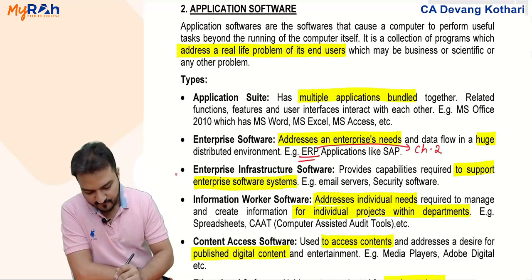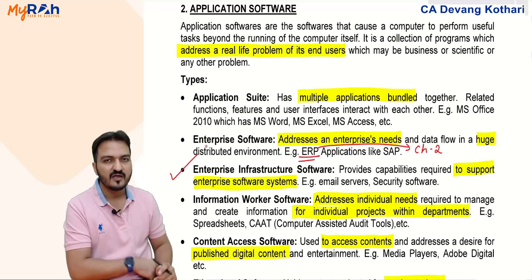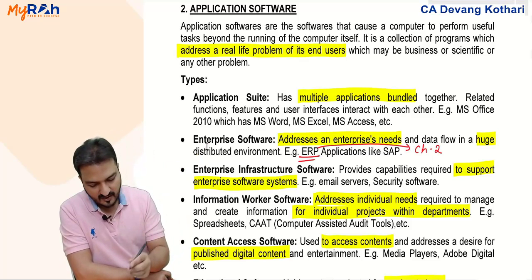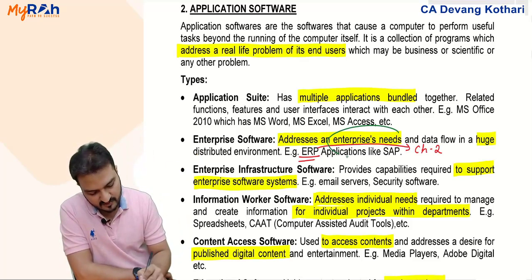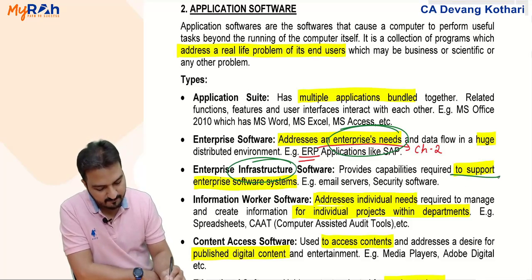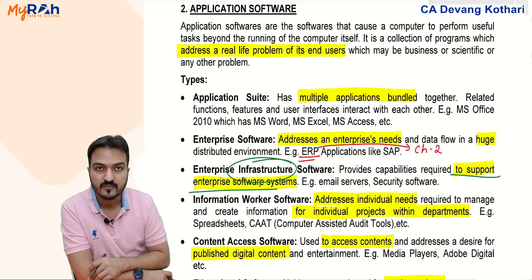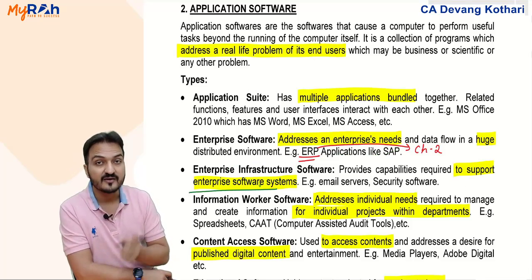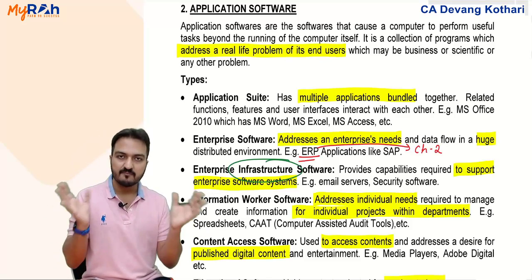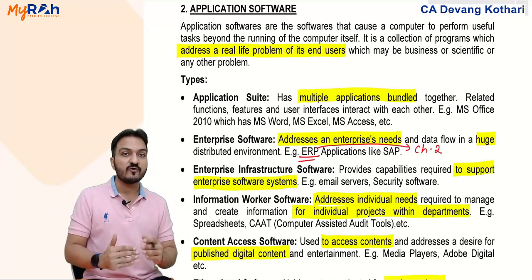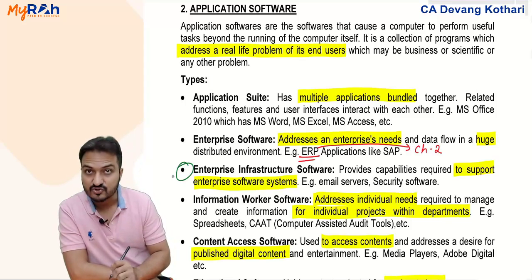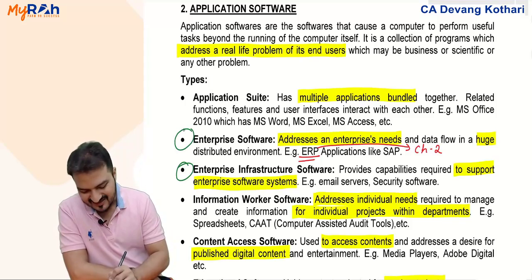Further, enterprise infrastructure software. Now this has a very small difference compared to enterprise software. Notice, enterprise software, I said it is for the business needs. Enterprise infrastructure software is to support the enterprise software system. Supporting. So enterprise infrastructure software is not directly used by the employees of the company, but these are the software which will be supporting the enterprise software. Enterprise infrastructure software will provide support to this enterprise software.